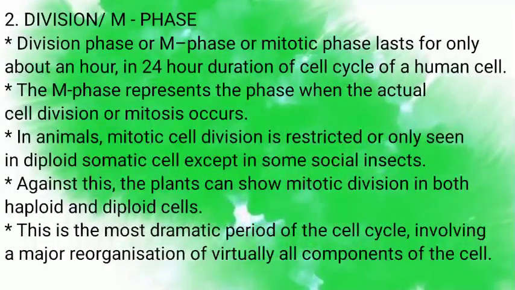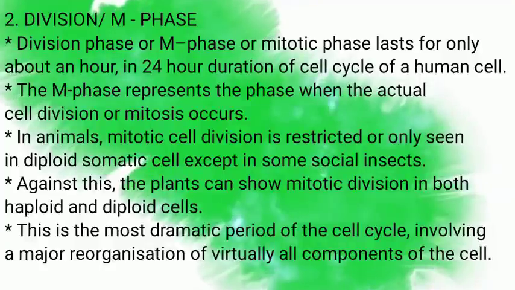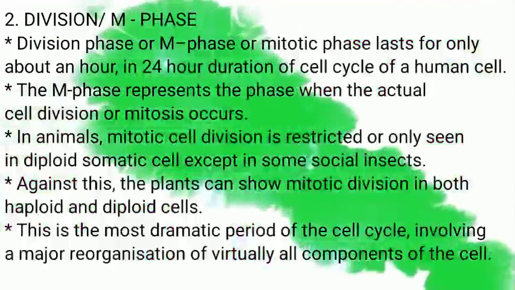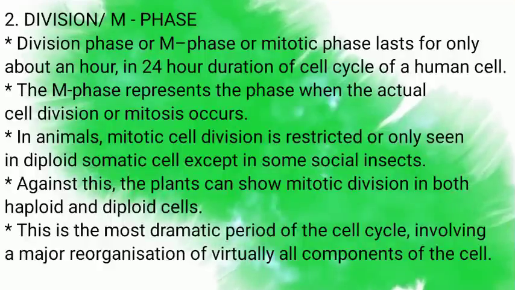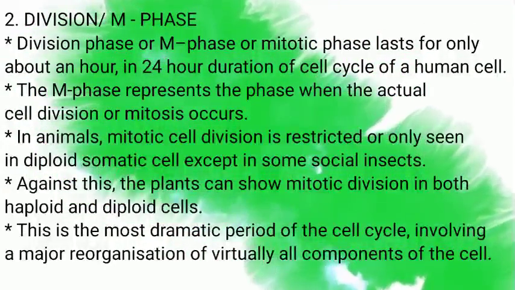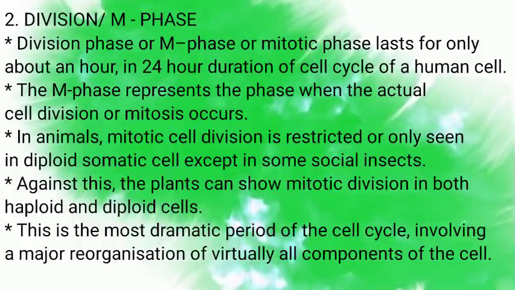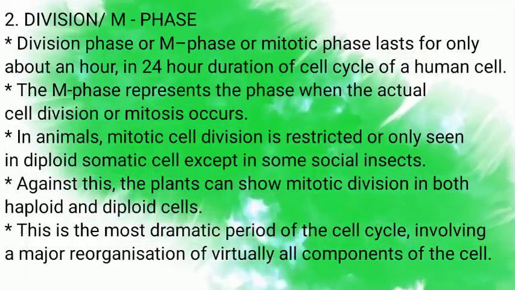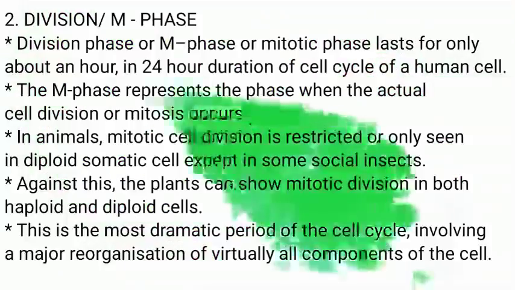This is the most dramatic period of the cell cycle, involving a major reorganization of virtually all components of the cell. M phase or mitotic phase requires only 1 hour of 24 hours of cell cycle in human cell.